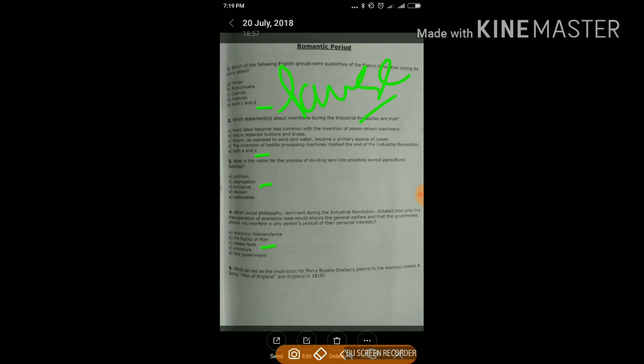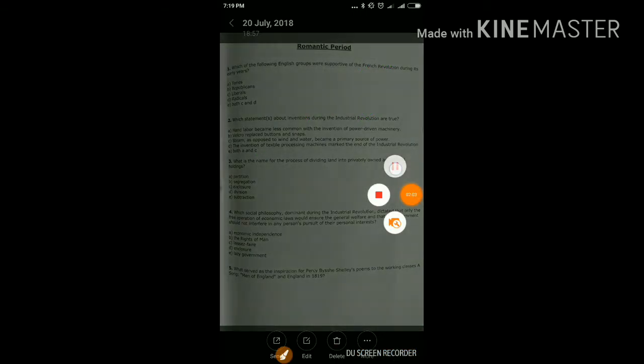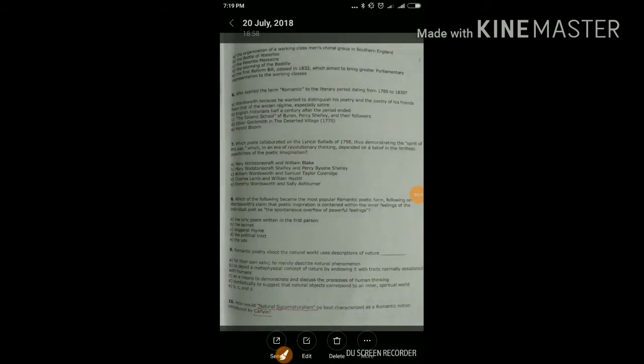What served as the inspiration for the P.B. Shelley poem The Working Class, a song, Men of England and England in 1819? The organization of a working class men's choral group in southern England, the Battle of Waterloo, the Peterloo Massacre, the storming of the Bastille, the first reform bill passed in 1832, which aimed to bring greater parliamentary representation of working class. Your answer is C, the Peterloo Massacre.